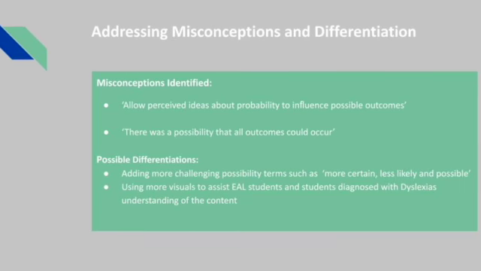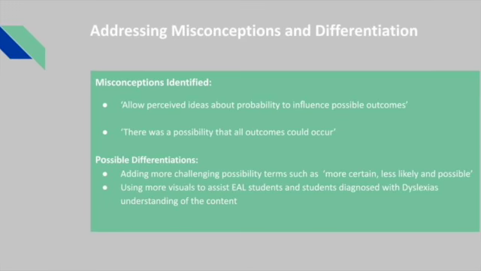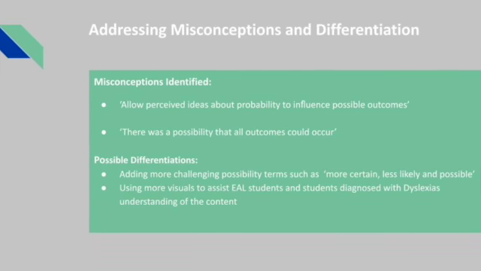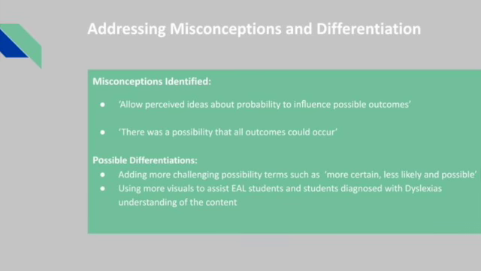I will also discuss with students what is typical weather they will see in the season and place that they live in. Another misconception related to probability that was identified in the book Exploring Probability in School was that there was a possibility that all outcomes could occur.